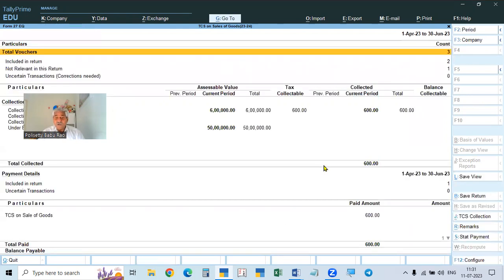Now go to this place. See, the uncertain transaction has gone. It is cleared. It is included in the return. Cleared. And here balance payable is nil. So the total is paid, and the amount is shown as paid. Like this, you have to make the payment, and you have to give the challan details.